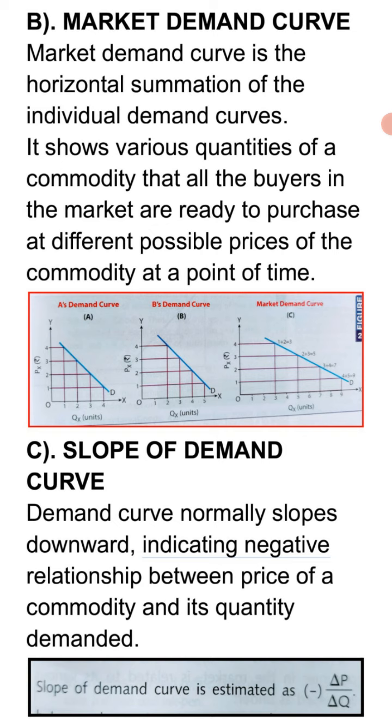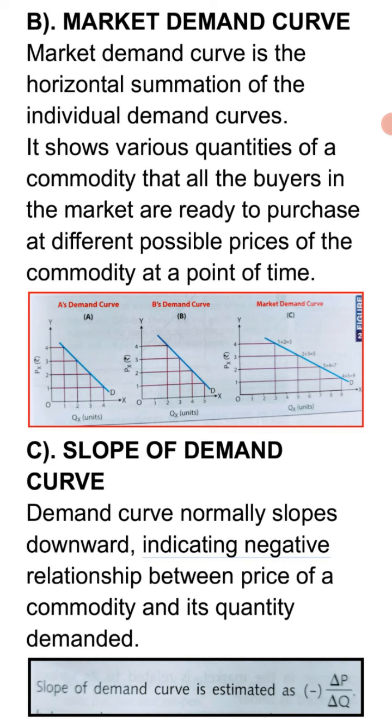And the last concept of this is the slope of the demand curve. We always find that the slope of the demand curve is downward. And what does it indicate? It indicates the negative relationship between the price of a commodity and its quantity demanded. And what is the formula, or how is the slope of demand estimated? It is minus delta P upon delta Q. Delta P is the change in price, upon delta Q, the change in quantity. And why is there a minus sign? Because there is always an inverse relation between price and quantity demanded.